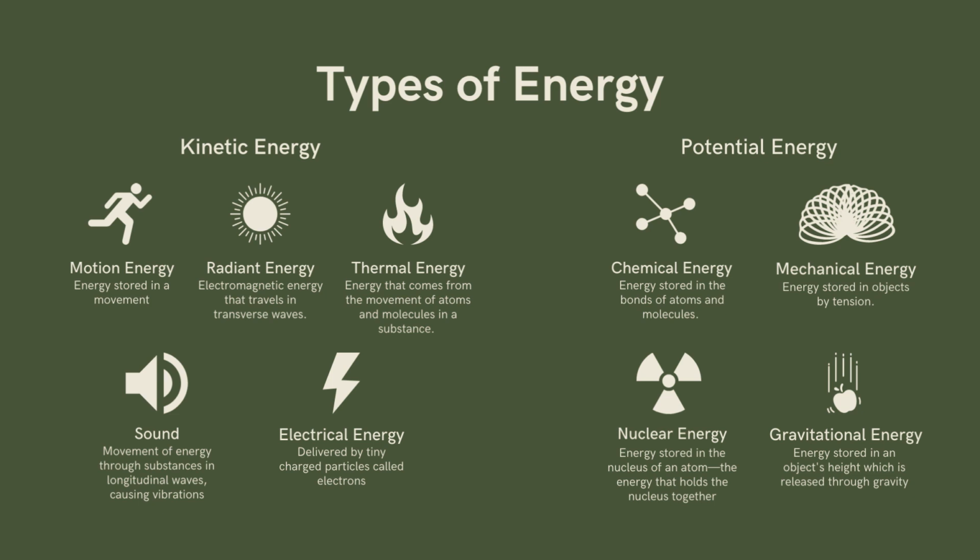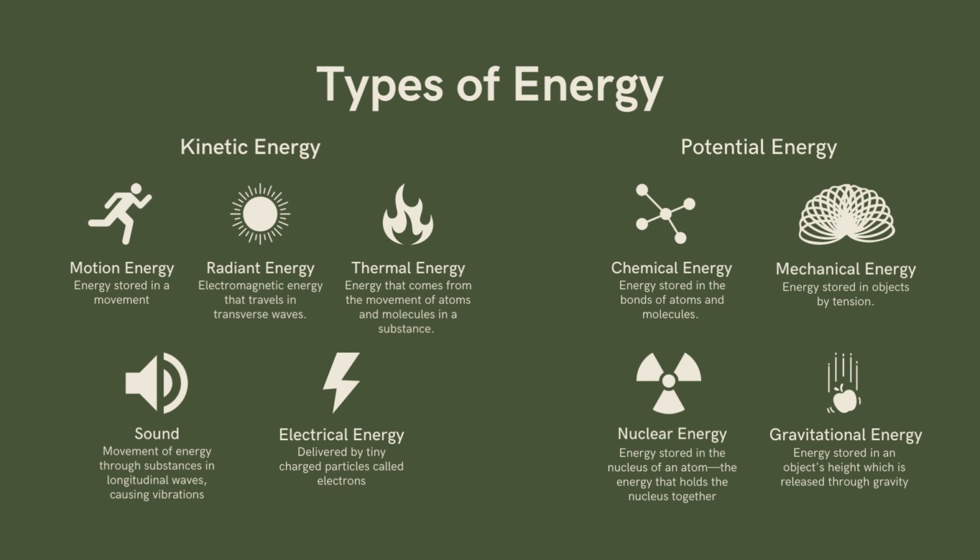Next is thermal energy. It is the energy that comes from the movement of atoms and molecules in a substance. So thermal energy is specifically on the atomic or molecular state of a substance. When the atoms of a substance move quicker, the hotter the substance becomes.